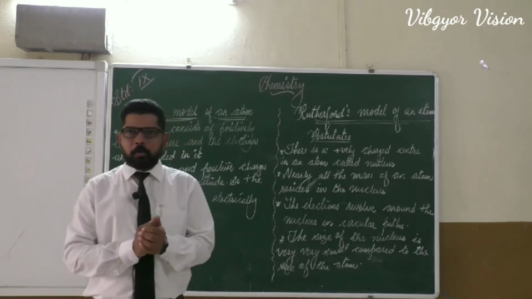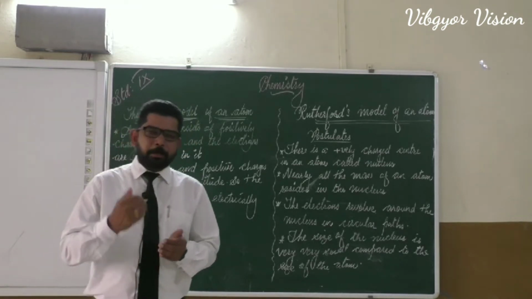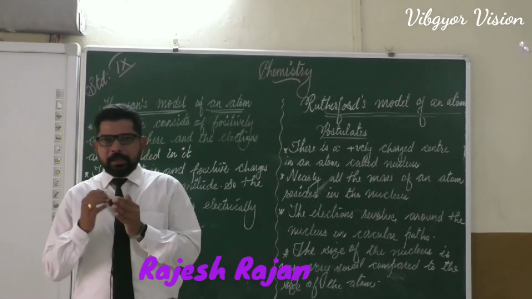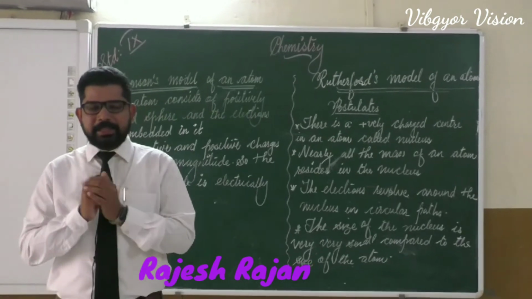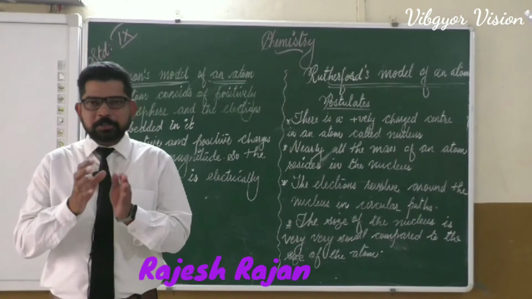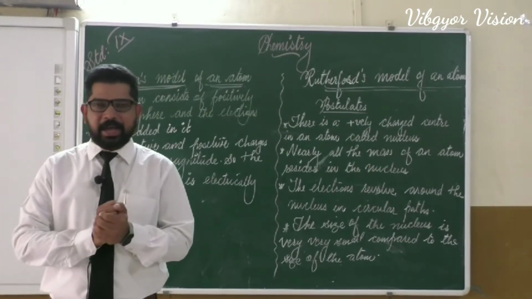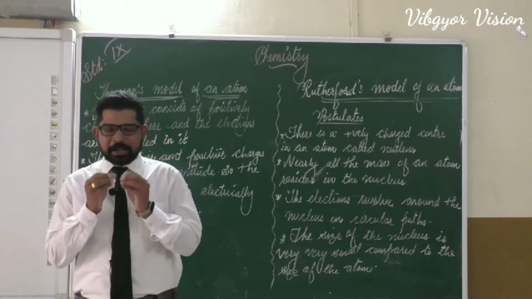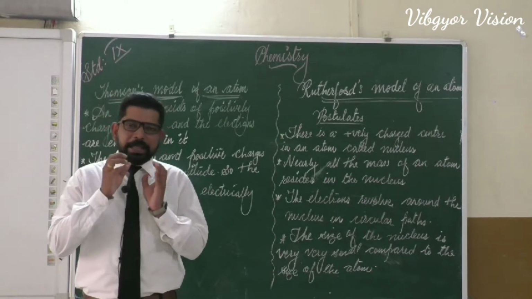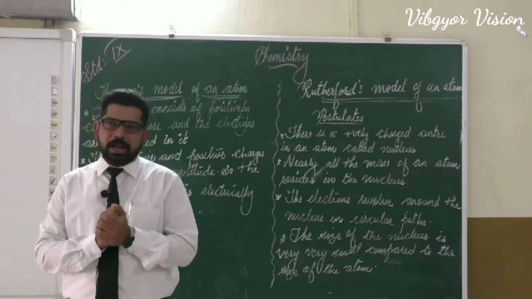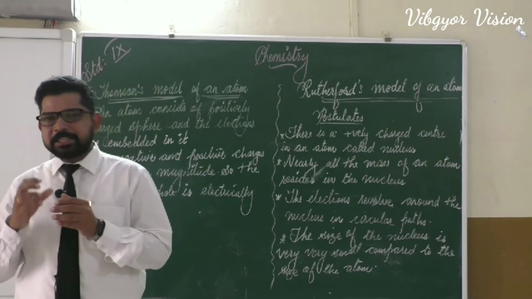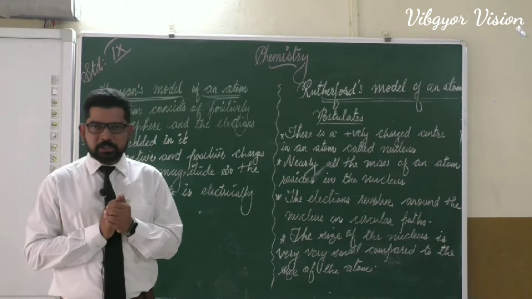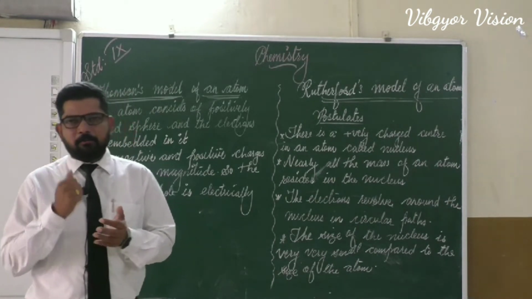The next challenge for the scientists was, these electrons and protons are there, then how are these electrons and protons arranged inside the atom? We know atoms are very, very small. In that very, very small atom, how are these very, very small electrons and protons arranged? Many scientists proposed their models to represent the structure of atoms. Let's learn one by one.